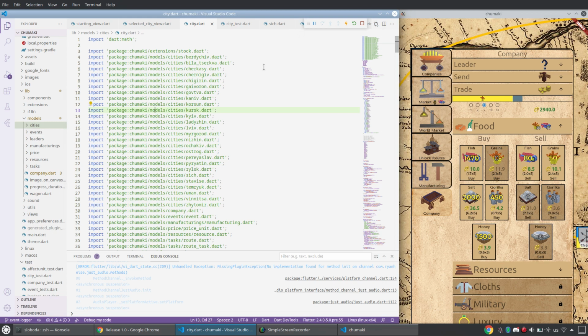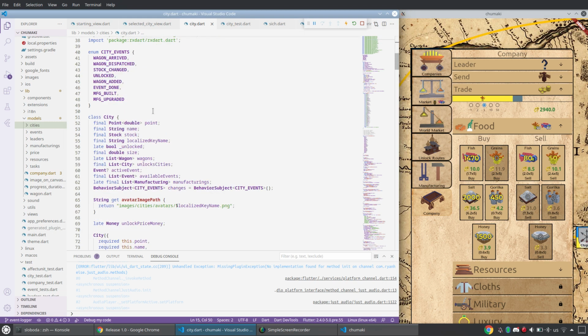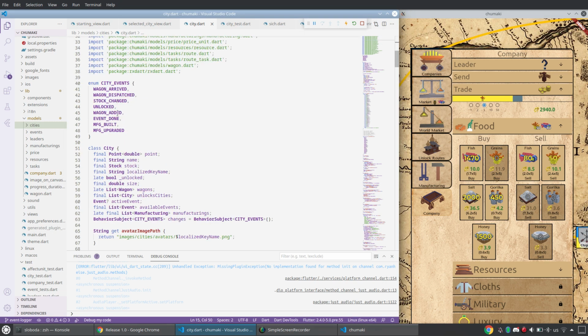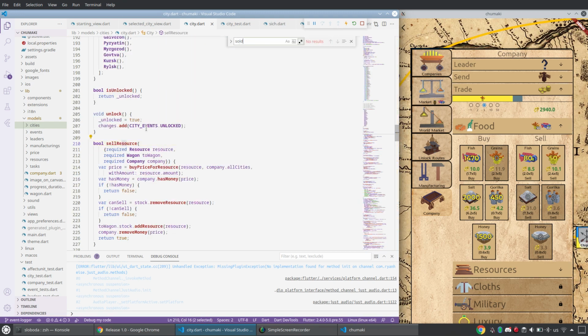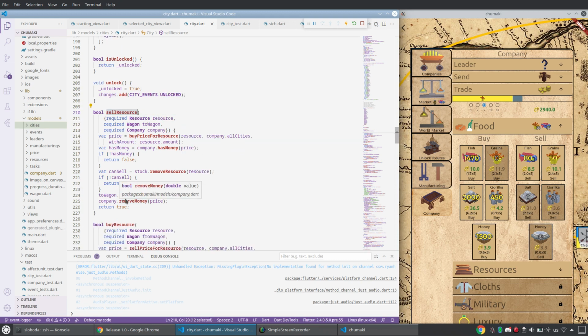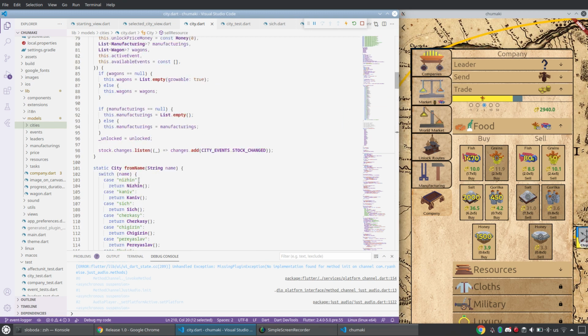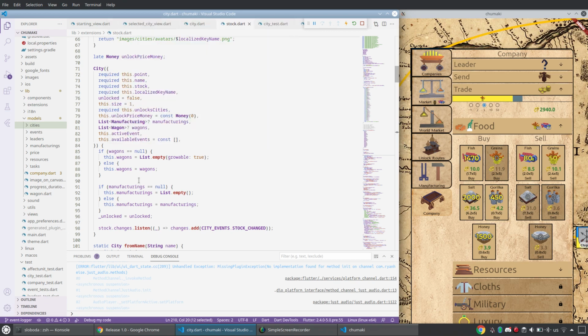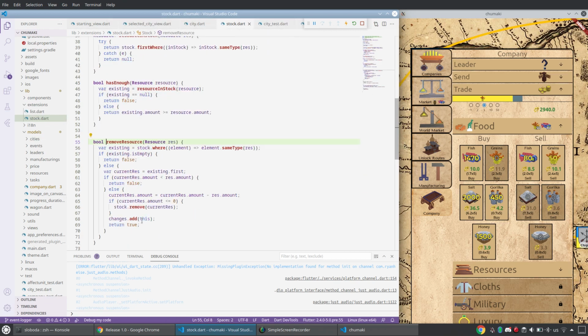And we are lucky, because city has different events. It does not have anything like sold or bought. Sell resource, yeah, there is a method. What does it emit? Company remove money. It does not emit anything, because it is done, I think, inside the stock class. So, remove resource.